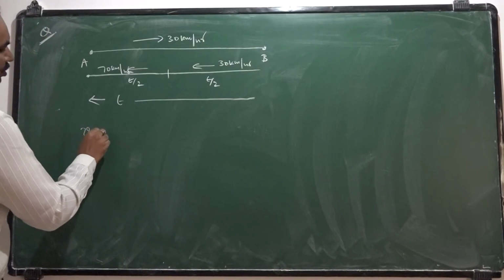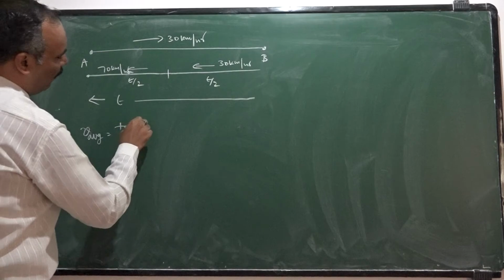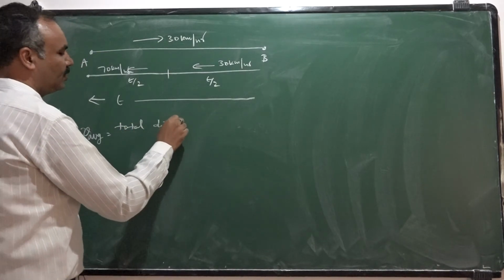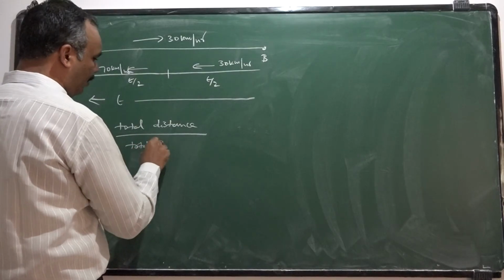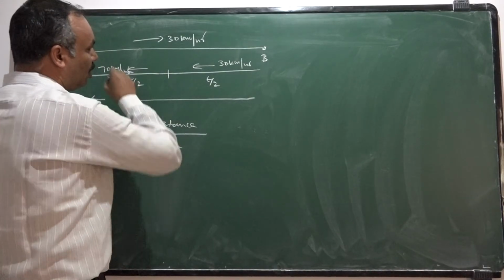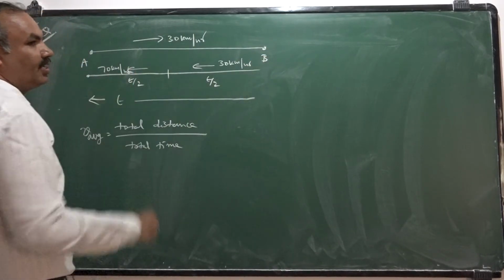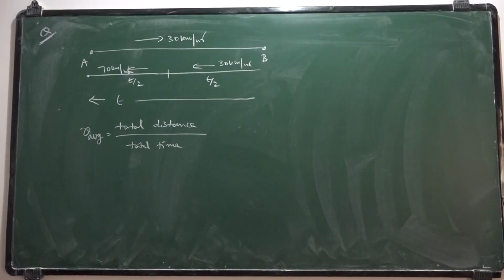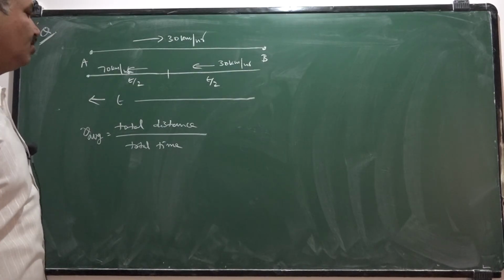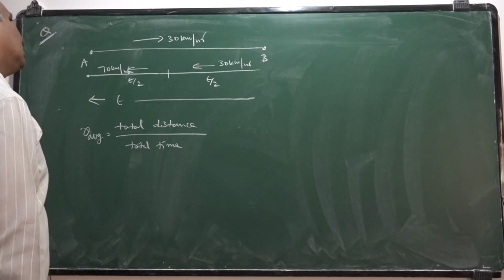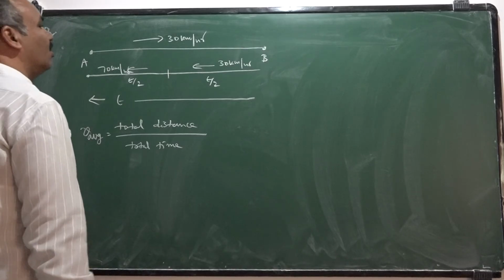Average speed is total distance by total time. Here it is going to get returned back, hence motion cannot be considered as 100% straight line motion. So we should take the individual parts into consideration. So total distance traveled, they did not give any distance.